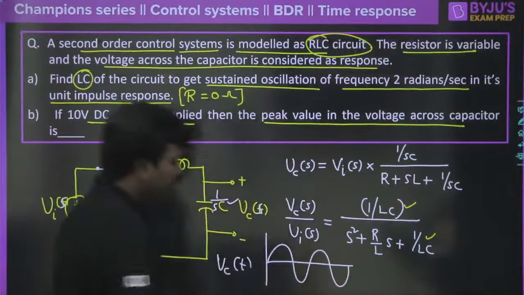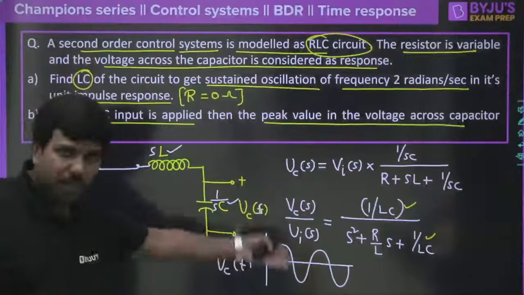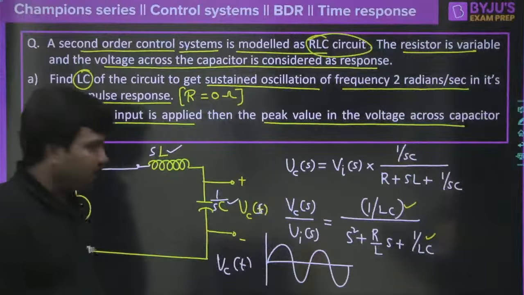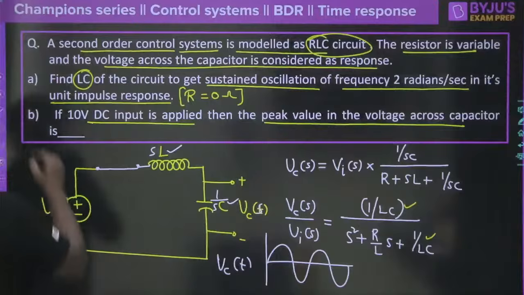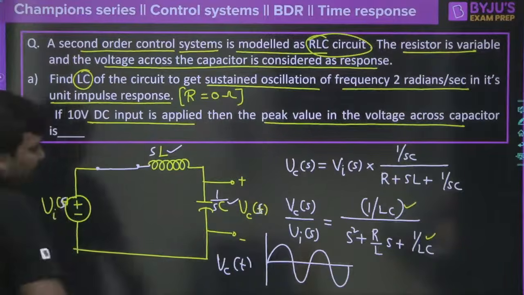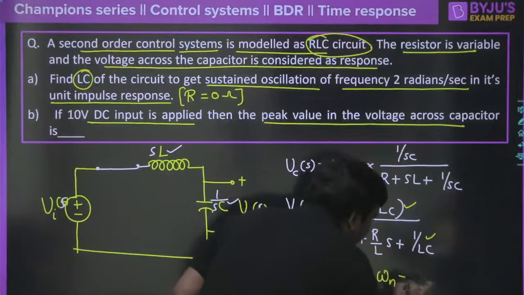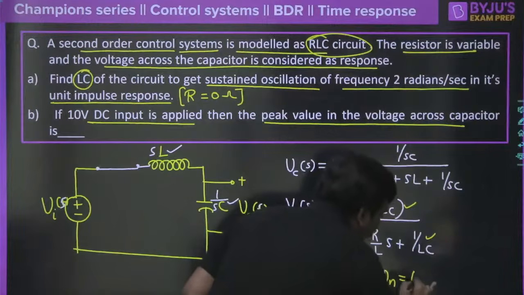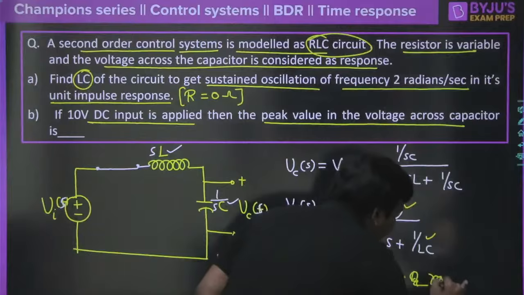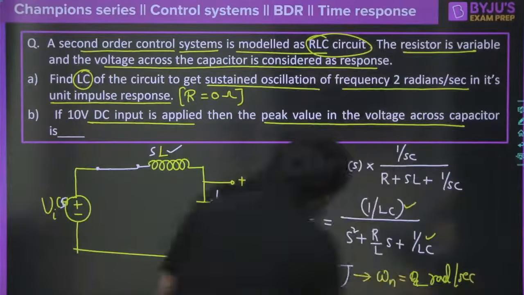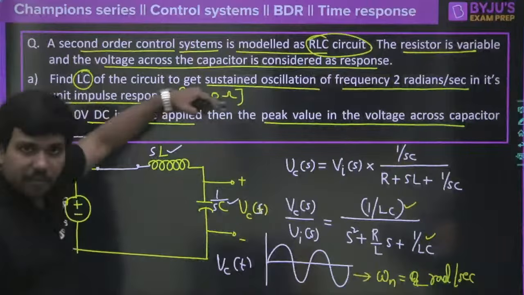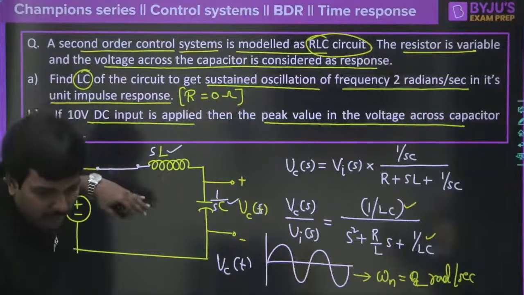Whether you apply step input, DC input, or impulse input, it should be a sustained oscillation. And this signal must have a frequency, because this is an oscillator now, of omega n equal to 2 radians per second. Clear? That means whenever the resistance is equal to 0, it is behaving like a